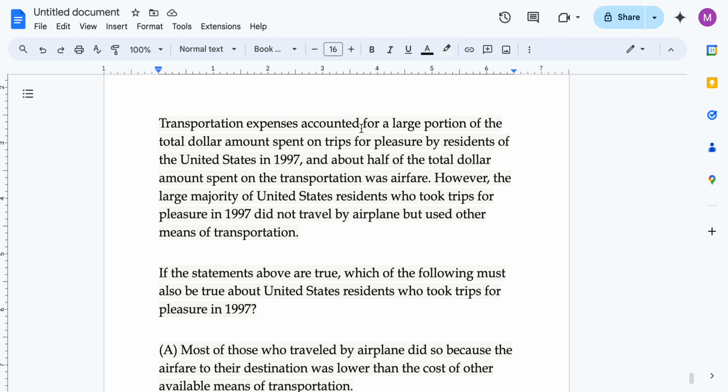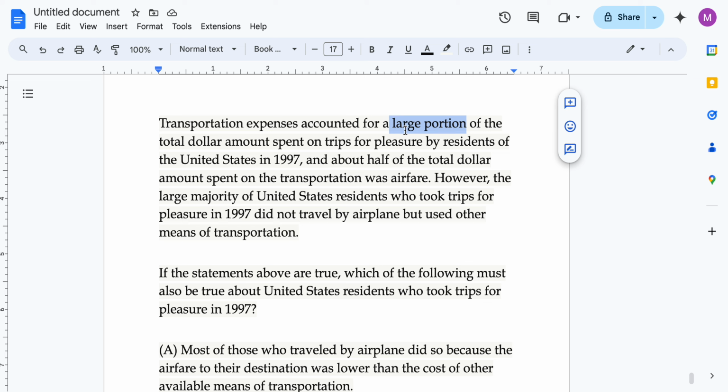Transportation expenses accounted for a large portion of the total dollar amount spent on trips for pleasure by residents of the US in 1997. This is a huge sentence. Let's break it down. So he's talking about transportation expenses and that it accounted for a large portion. So large can mean anything.